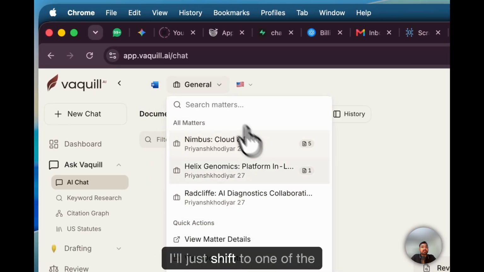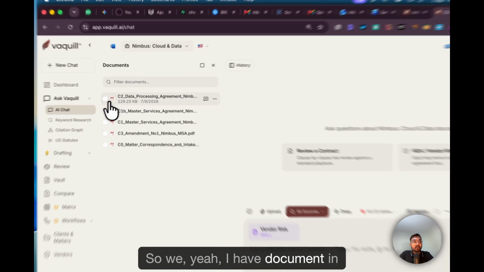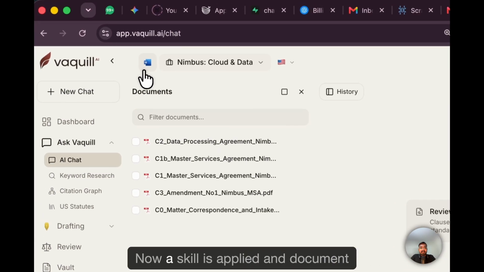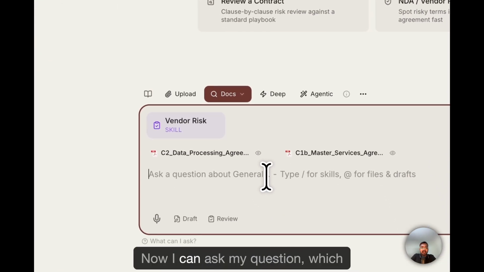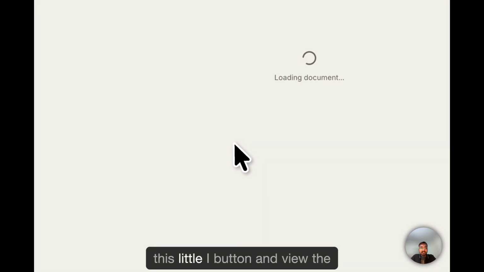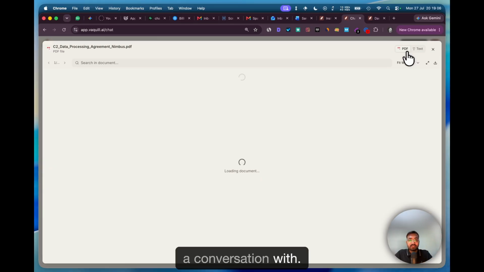I'll just shift to one of the different matters. So I have a document in here. I'll just add 2 documents, add to chat. Now a skill is applied and the document is added. Now I can ask my question, or you can even use this little I button and view the document that you are going to have a conversation with.